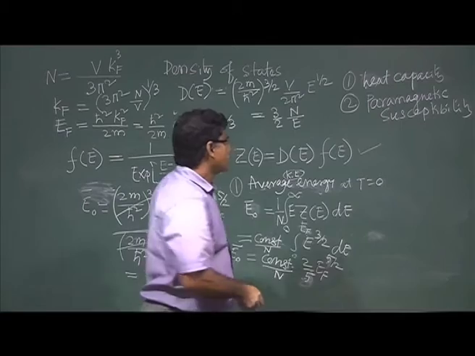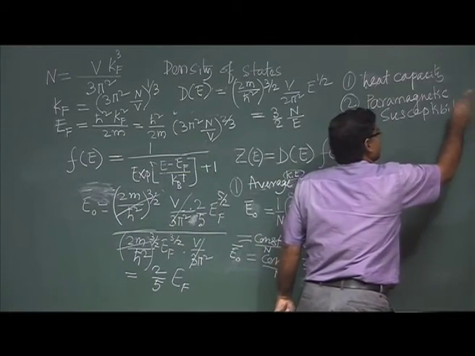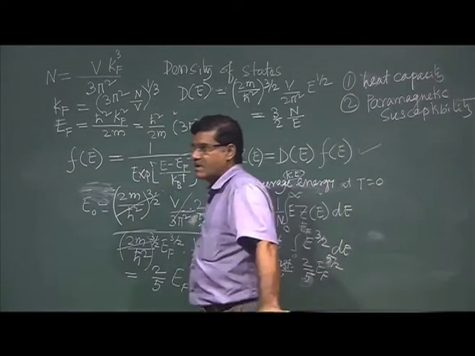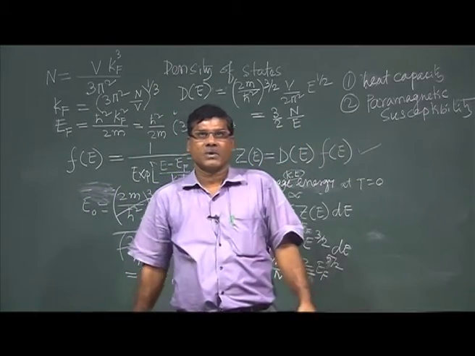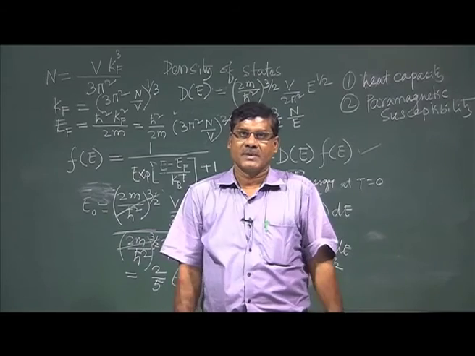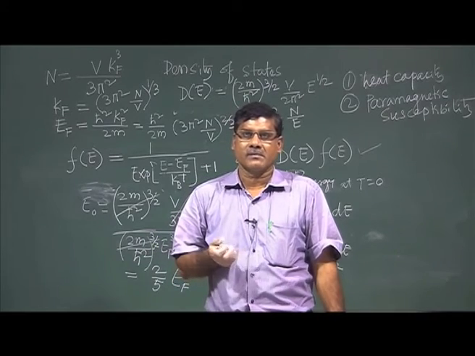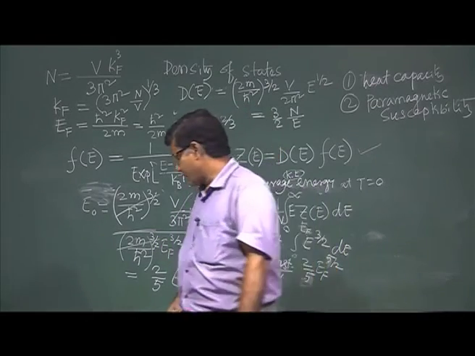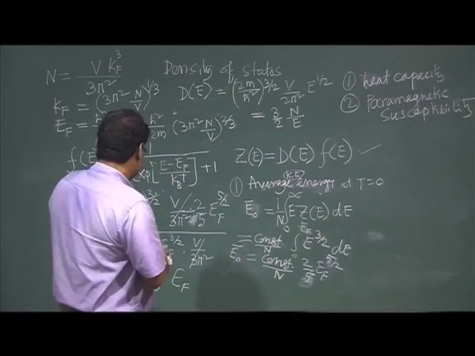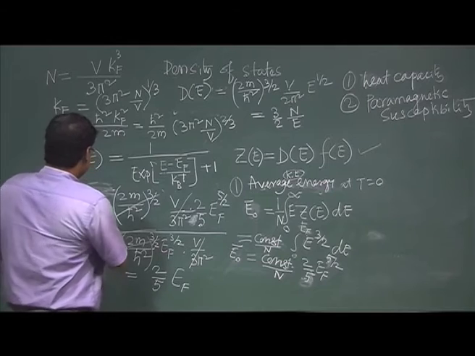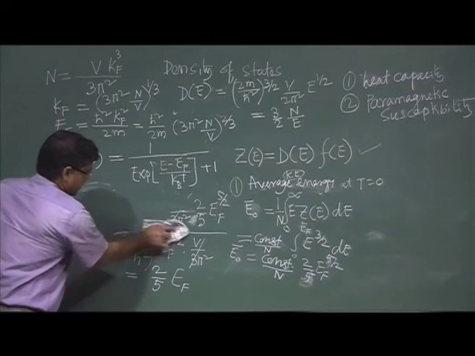So, whatever theory we have developed, whether we can now explain the experimental result. What was the experimental result? I think I need space. So, I remove these things.